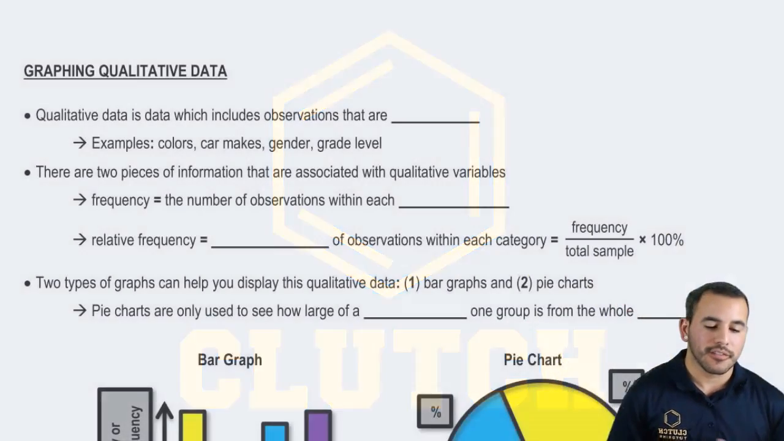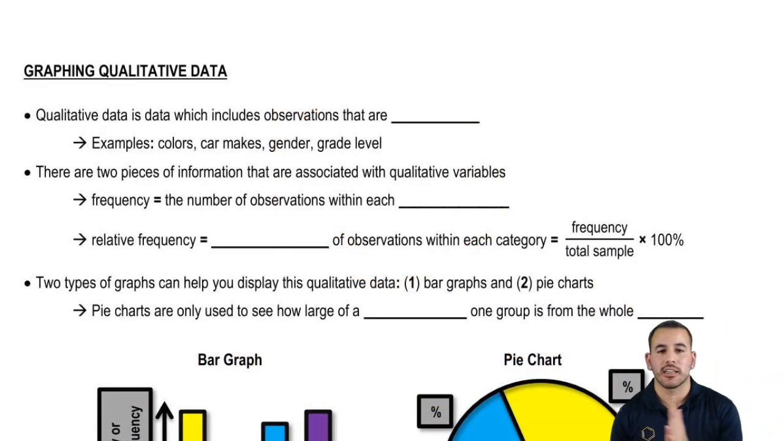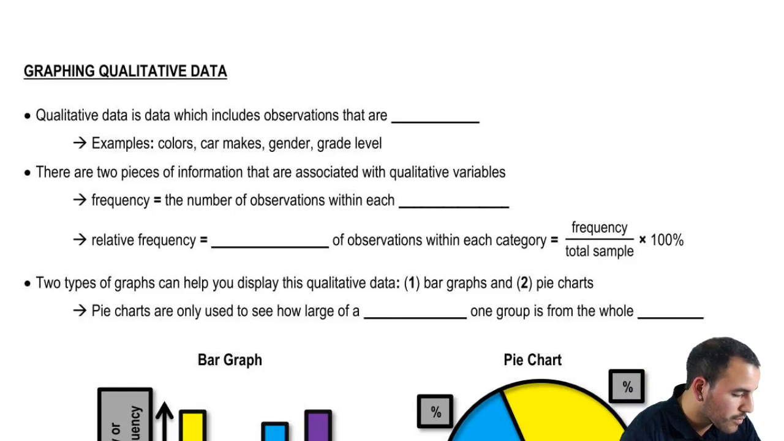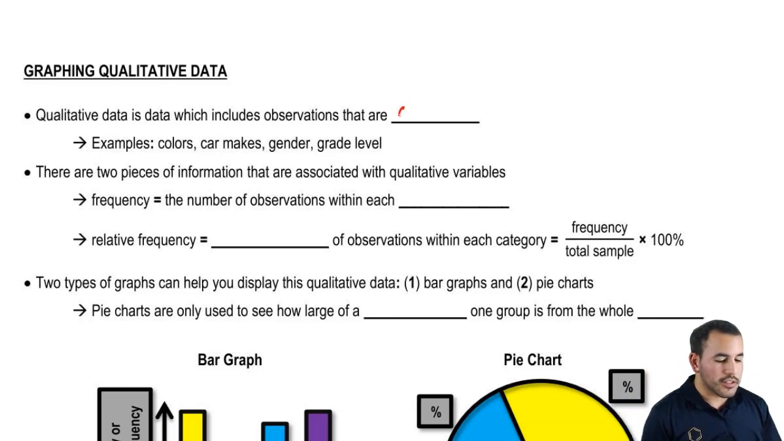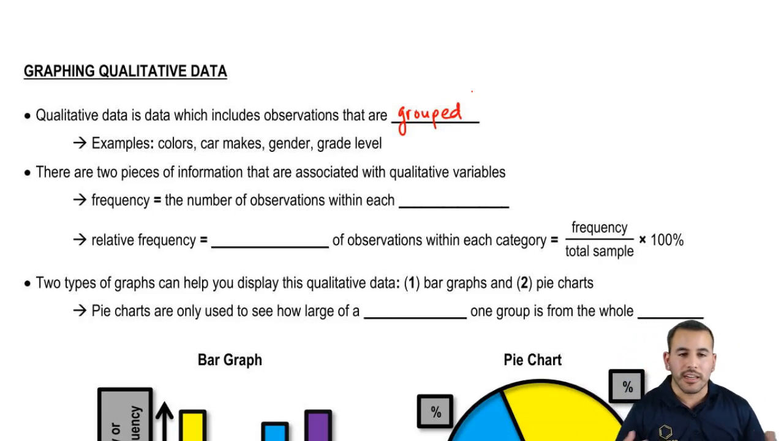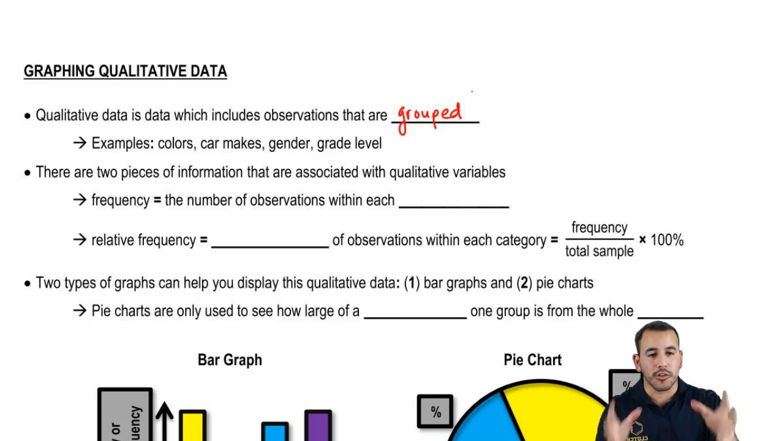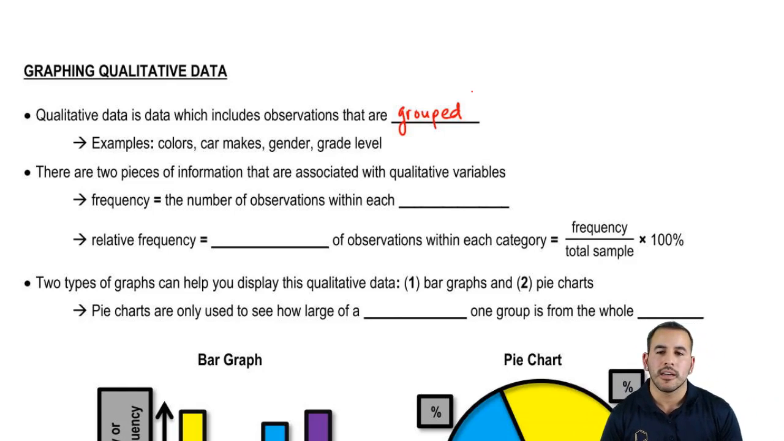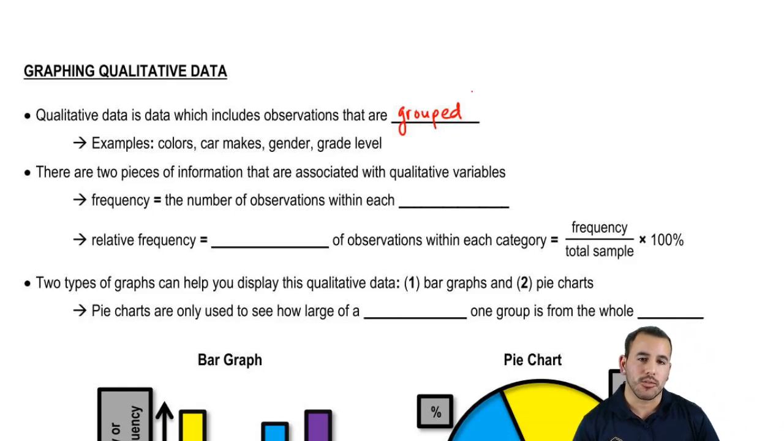So here we have our worksheet, and qualitative data is the data which includes observations that are grouped. These groupings can be, for some examples I have up here: colors, different car makes, gender, even though that's just one and one, it's still grouping. Grade level, even though they're numbers, you're actually still grouping by juniors, seniors, or maybe even high school graduates, graduate school, stuff like that. And there are two pieces of information that are associated with qualitative variables.